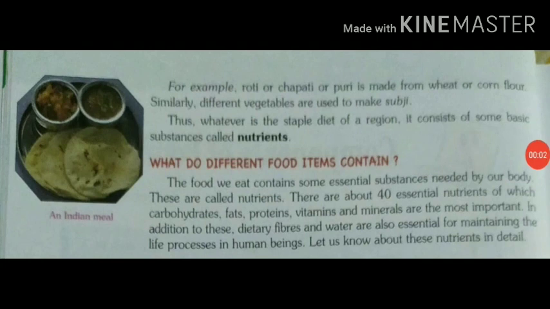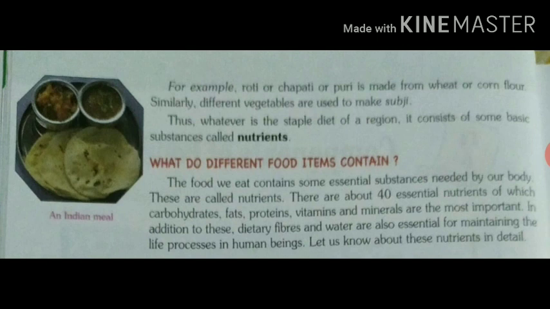So, the next topic is: what do different food items contain? The food we eat contains some essential substances needed by our body. These are called nutrients. So it is clear to you that the food we eat every day consists of nutrients, and these nutrients are very essential for our body. There are about 40 essential nutrients, of which carbohydrates, fats, proteins, vitamins and minerals are the most important. In addition to these, dietary fibers and water are also essential for maintaining the life processes in human beings. Let us know about these nutrients in detail.